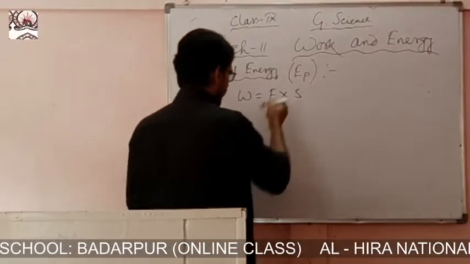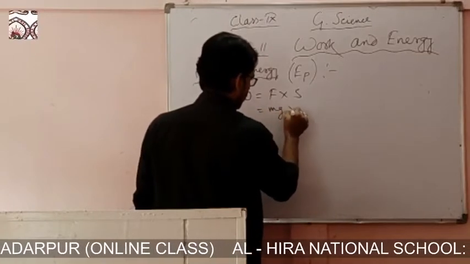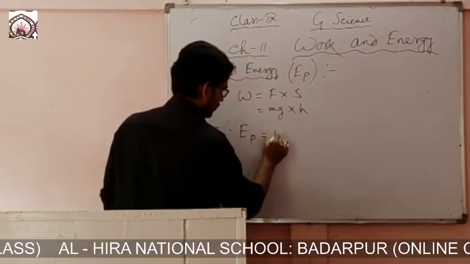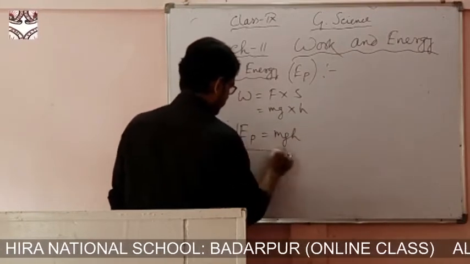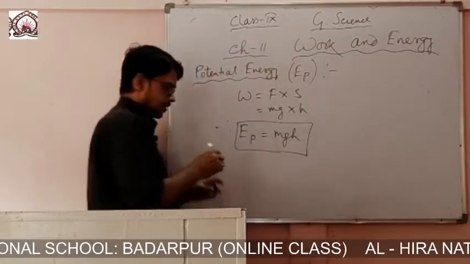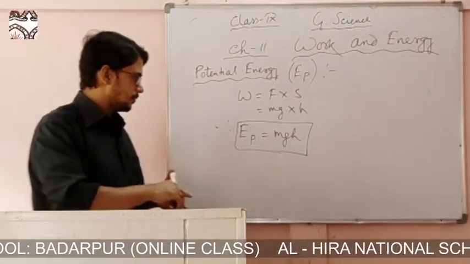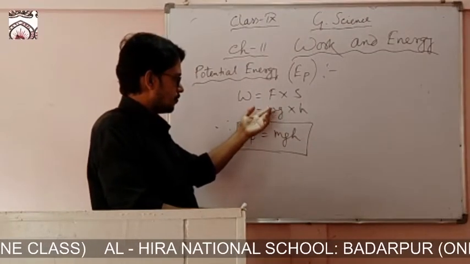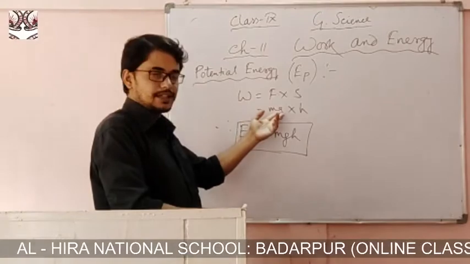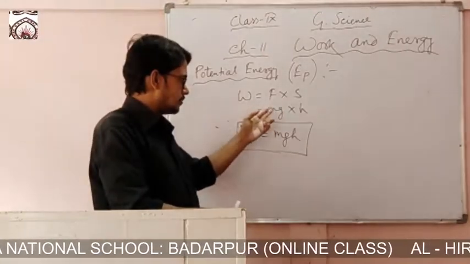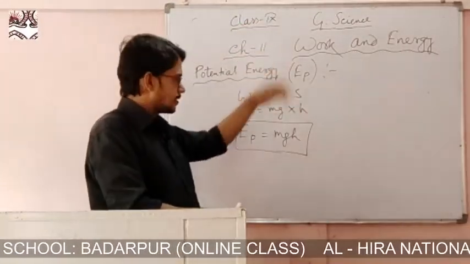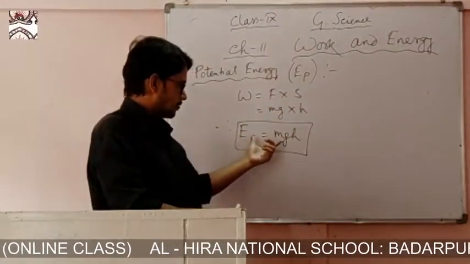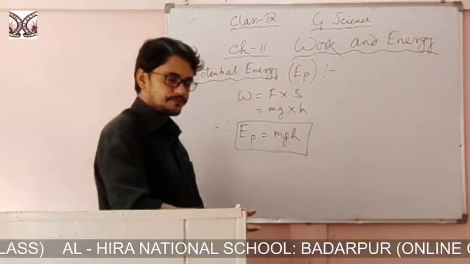So if I replace this F as mg and this S as h, then EP will be mgh. This is the formula of potential energy. Here F is equal to mg, g is the acceleration due to gravity, and h is the vertical distance covered, so s is replaced by height. So the formula of potential energy is mgh.